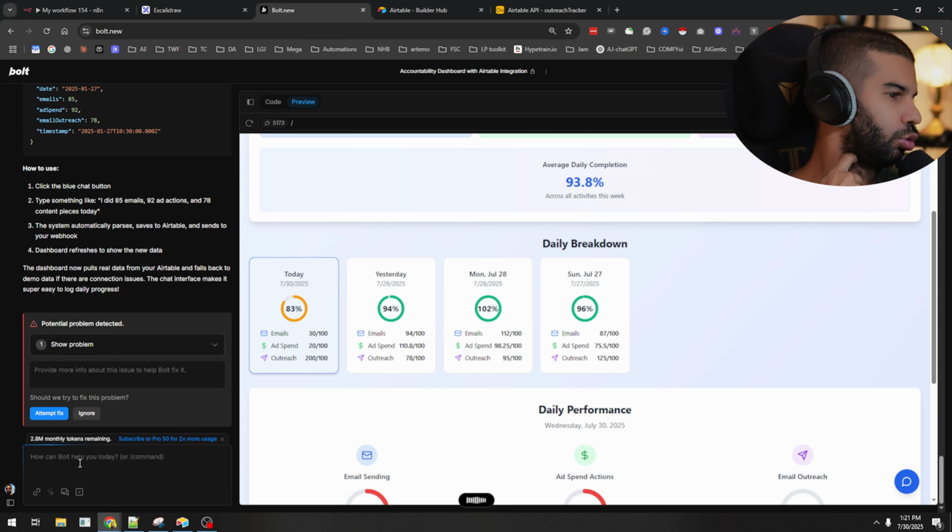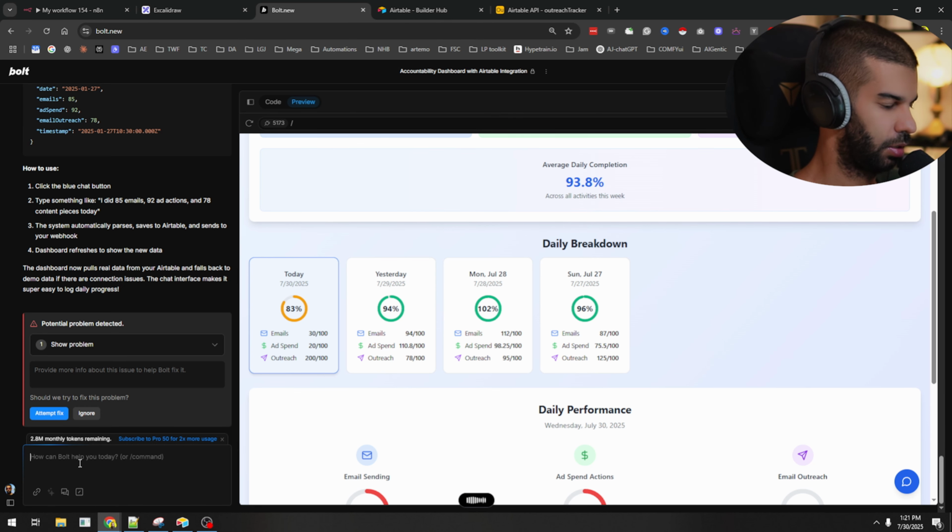What I want you to do is to not create information directly in our table. Your connection to our table should only be to read the data from it when the user refreshes or loads the web app. When the user uses the chat function to add data, that data should only be sent to n8n. And this data should also have the tag to add.